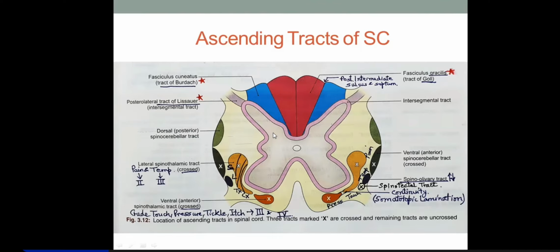The central process of the first order neurons enters through the dorsal root into the dorsal horn of the spinal cord. Now, in the case of the spinothalamic tract, these neurons will decussate at the same level and reach the opposite side by passing through the anterior gray commissure or anterior white commissure, and they reach the opposite side.